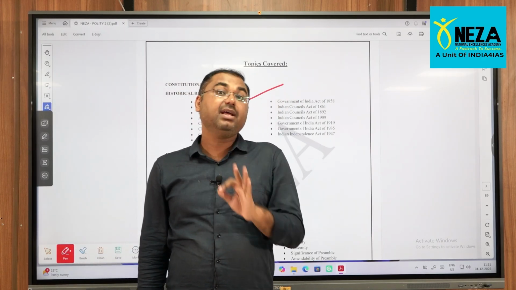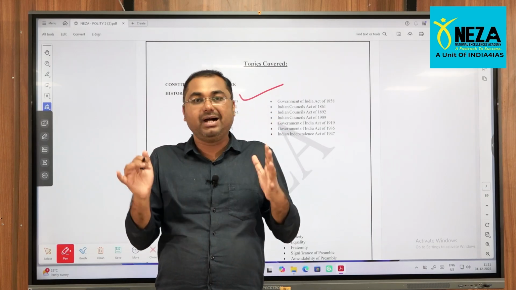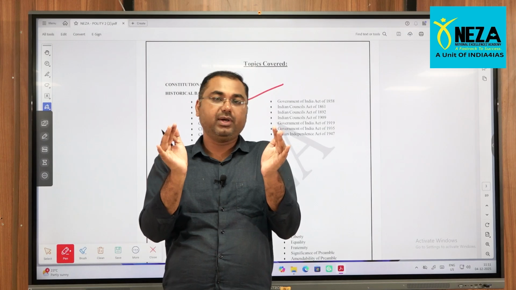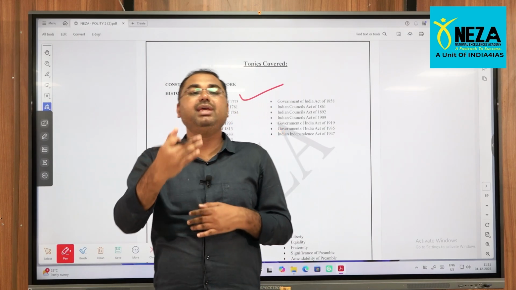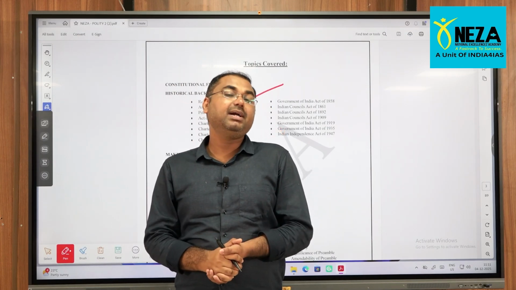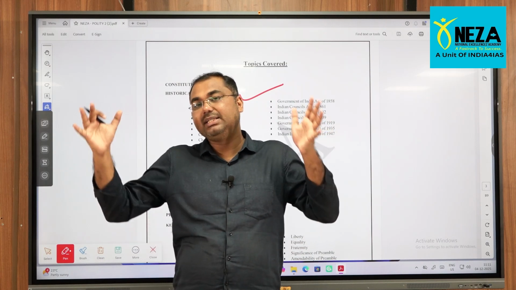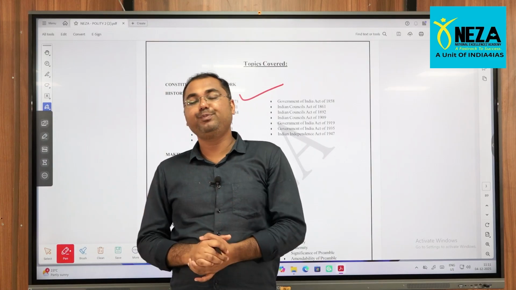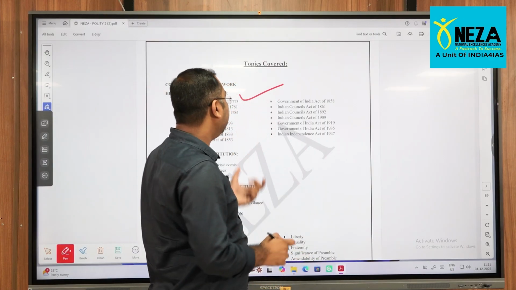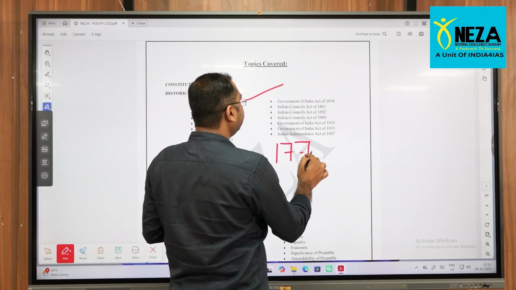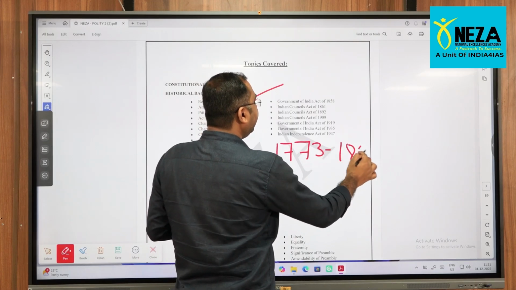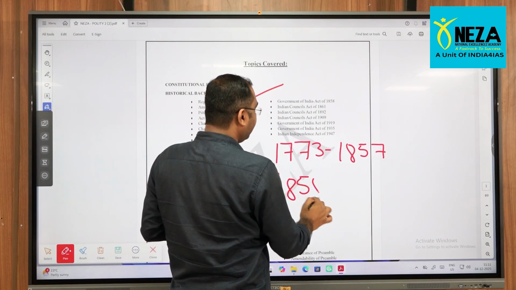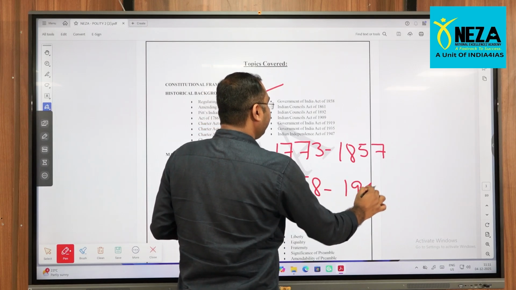1773. From here onwards, the actual polity starts. This is all the general polity, because now we are studying the major developments that happened here and where it stops, by the time of the Constitution of India and its official adoption. From 1773 to 1857, and from 1858 to 1947.